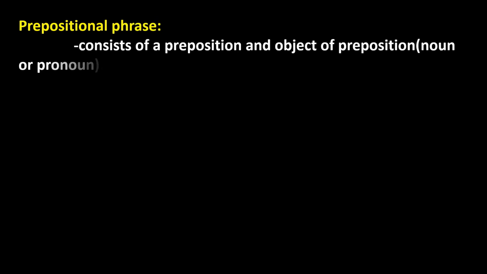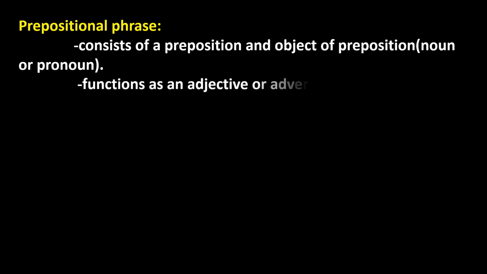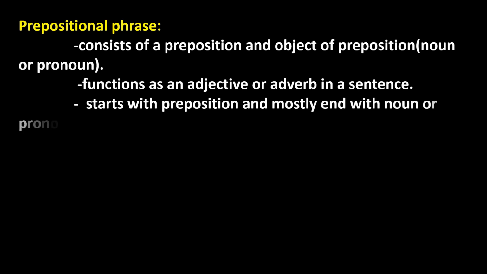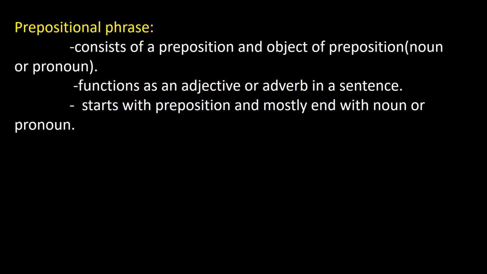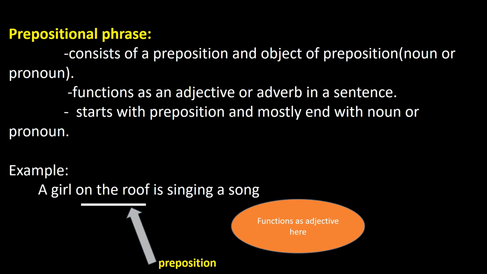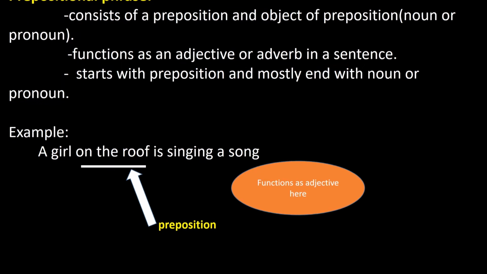The next phrase is the prepositional phrase. From the word itself we can understand it consists of a preposition and the object of the preposition, that is a noun or pronoun. This phrase functions as an adjective or adverb in a sentence, and it usually starts with a preposition and mostly ends with a noun or pronoun. Example: a girl on the roof is singing a song. So on the roof is the prepositional phrase and it functions as an adjective here in this example.